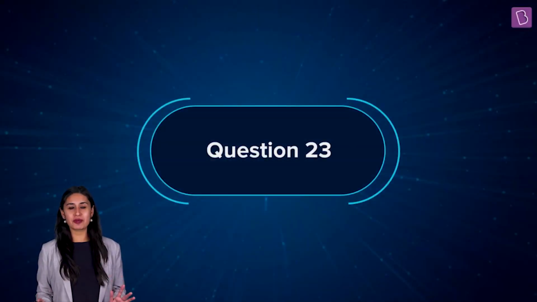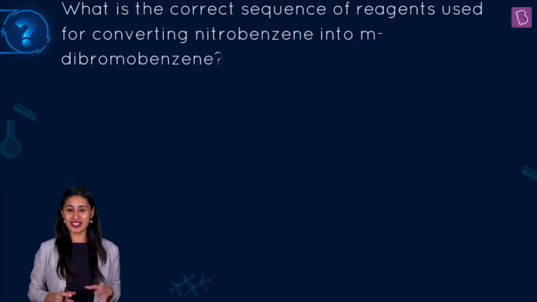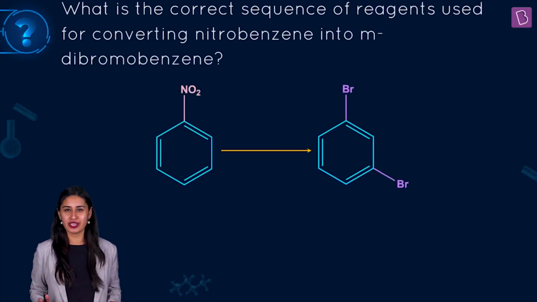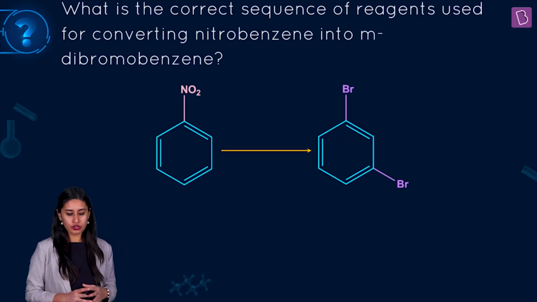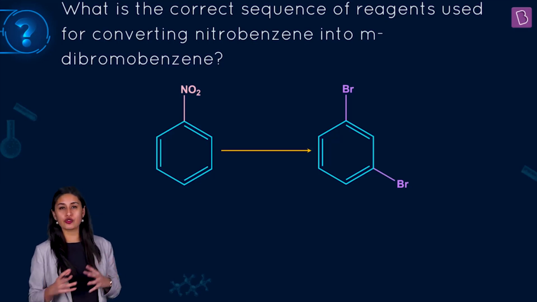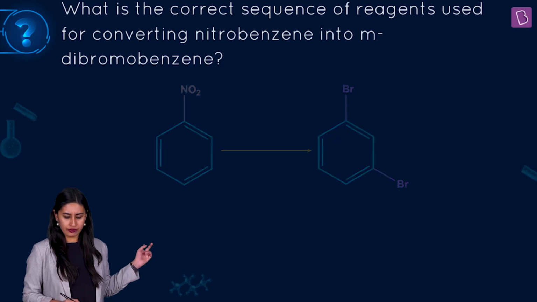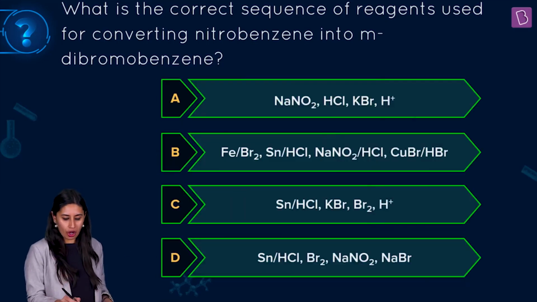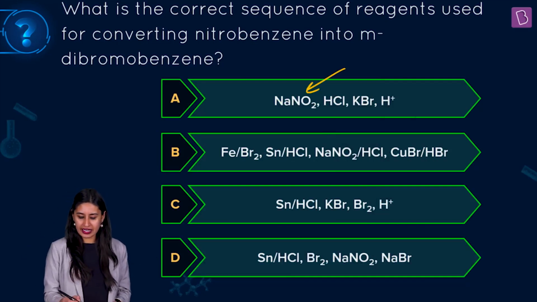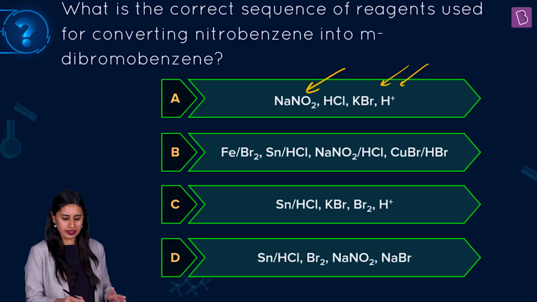Being systematic is important, and this question will teach you exactly this lesson, because it's a sequence-based question which says, what is the correct sequence of reagents used for converting nitrobenzene into meta-dibromobenzene? So the different sequences are given to you, right? Observe what is added: NaNO2/HCl, KBr/H+. So the sequence also matters here.